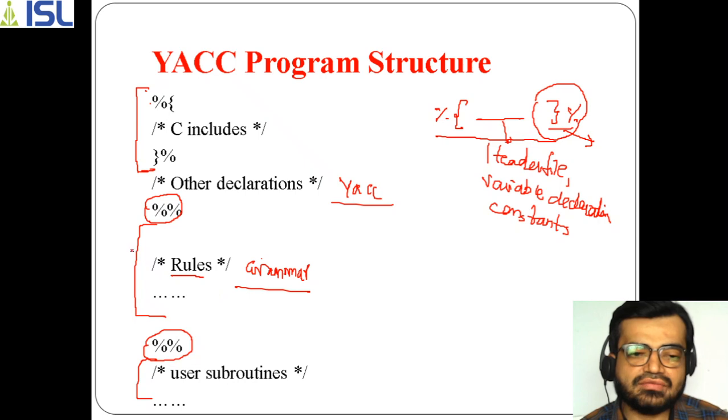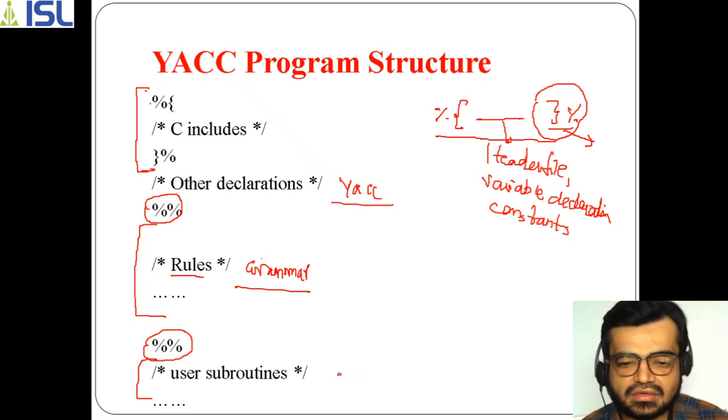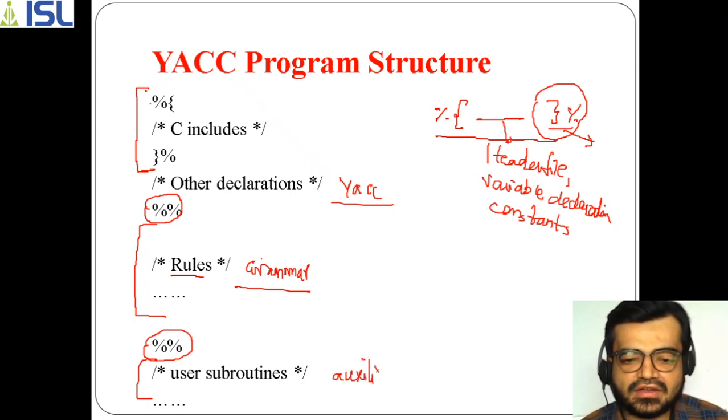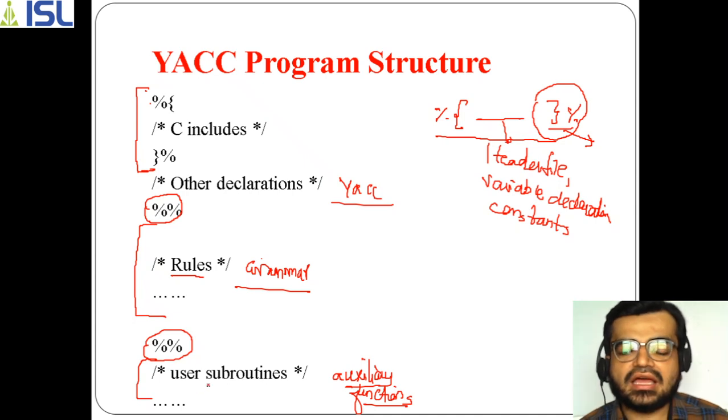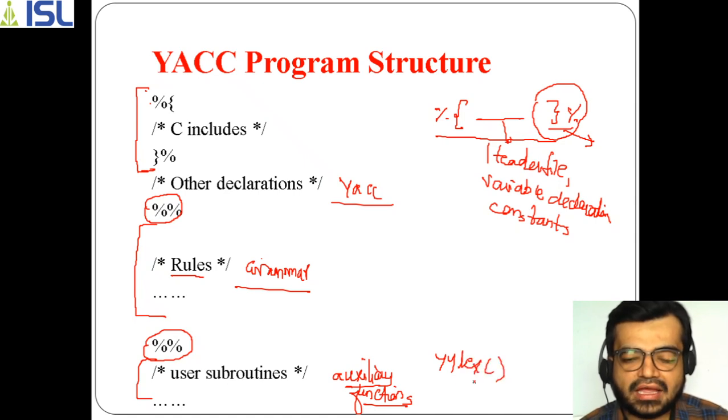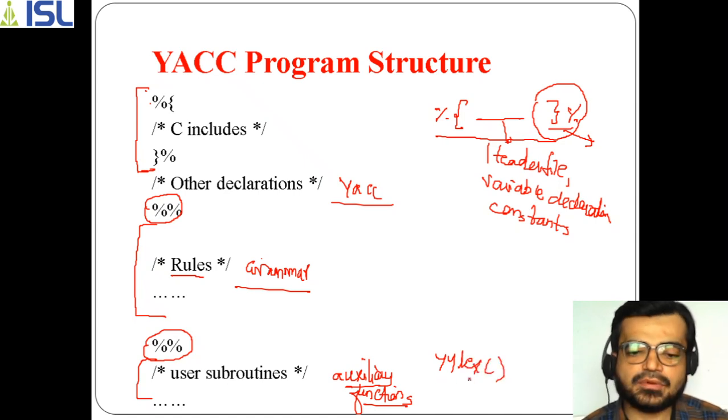So in this way we are taking here, and the last part is your auxiliary functions. What you are taking as auxiliary functions, you can call subroutines here. Whatever the C functions are, the actual C program which you are taking here, I mean the main function, you can take here the yylex function. I told you about the yylex function, what is the purpose of the yylex function?